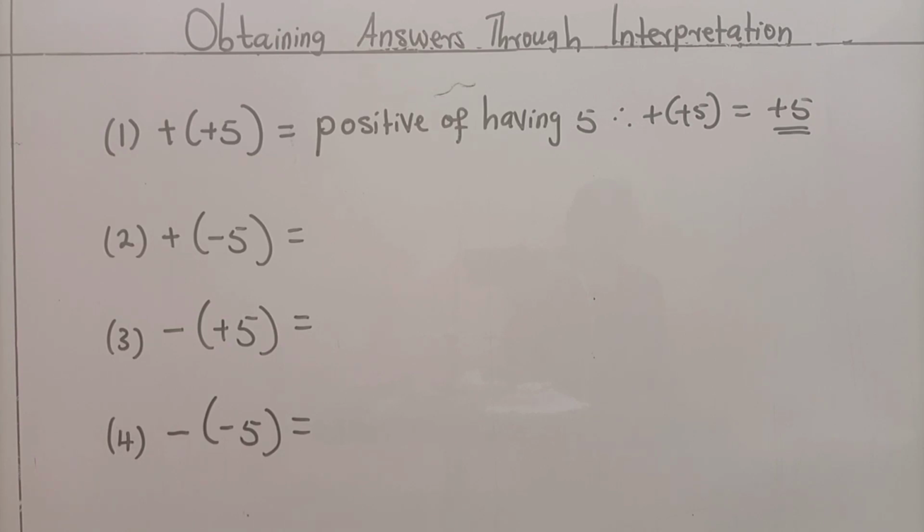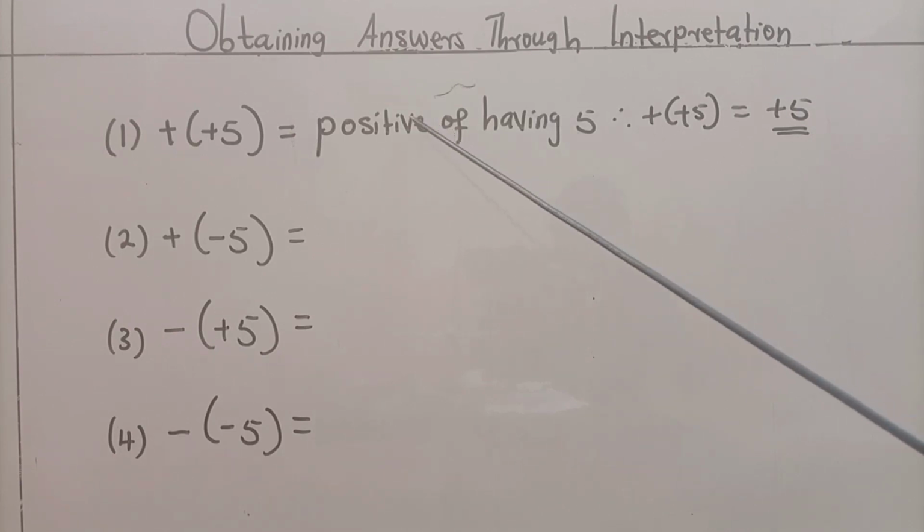Before we get the answer, we have to know what it means to say that something is positive. Among other meanings of this word positive, with respect to mathematics, positive means that a number, when directed, should remain the way it is.